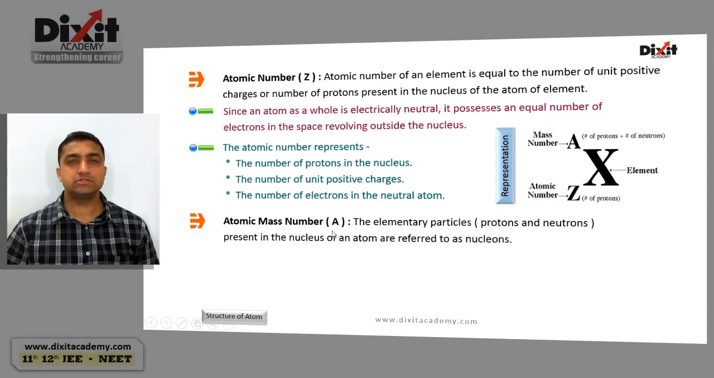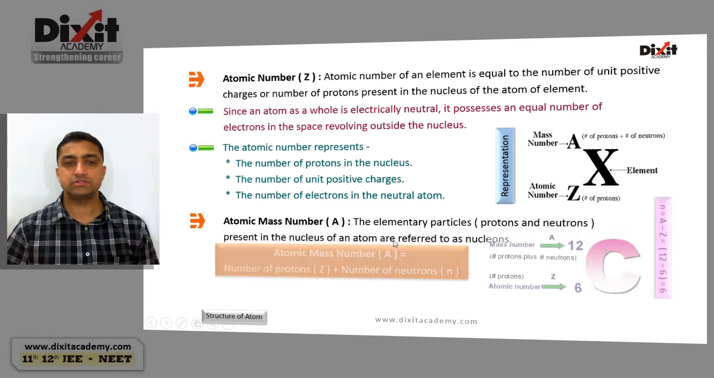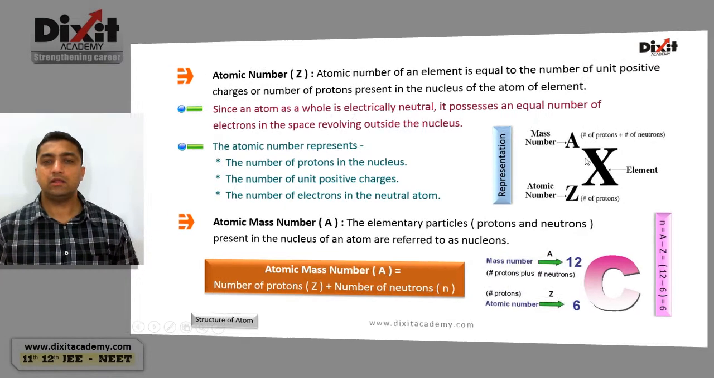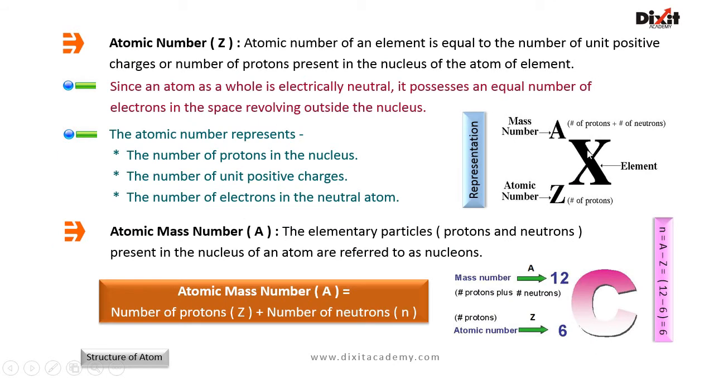Atomic mass number, it is denoted by the letter A. The elementary particles, protons and neutrons present in the nucleus of an atom are referred to as nucleons. Atomic mass number is equal to number of protons plus number of neutrons. Any element X is symbolized as X with Z and A, where Z is atomic number, A is atomic mass number. Example, carbon has atomic number 6, atomic mass number 12, and the number of neutrons present in carbon is 6.